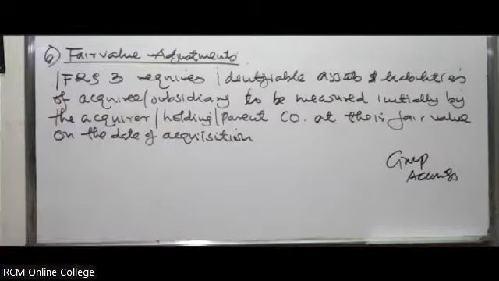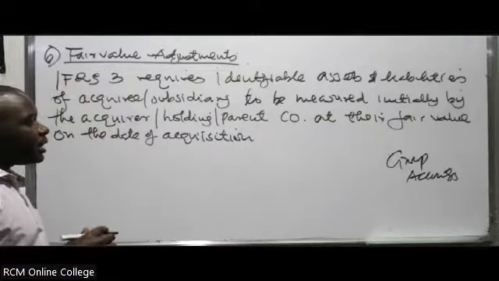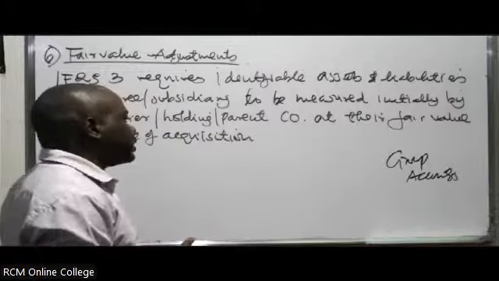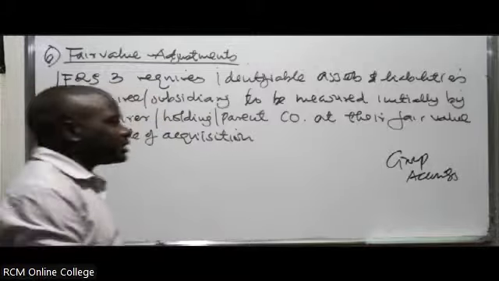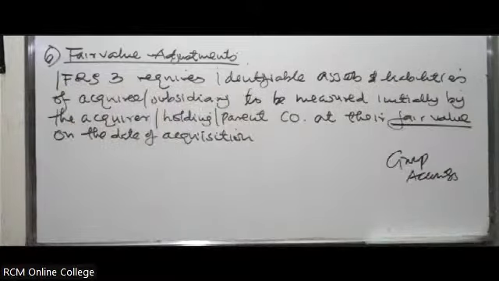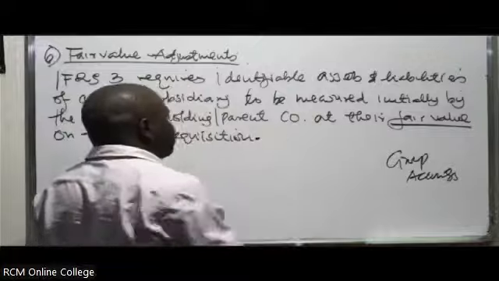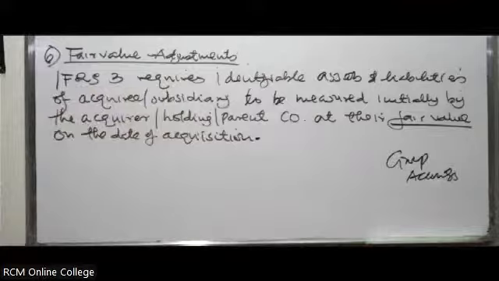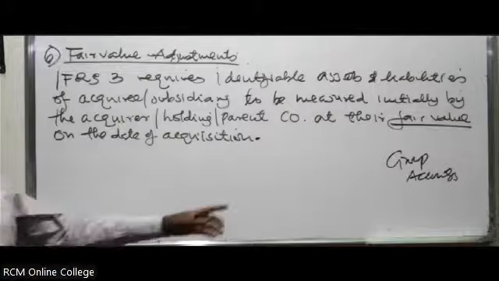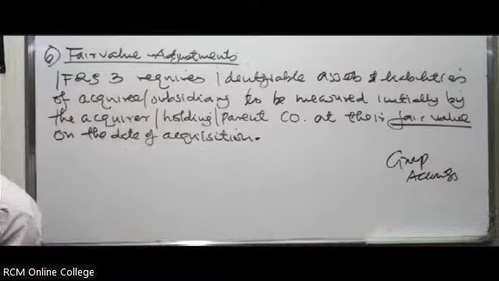So when the parent company is acquiring the subsidiary, at that particular point in time, they must value those assets at the fair value, at the prevailing market value of these assets. Considering the prevailing market conditions, what is the value of these assets? That is the value at which they are supposed to be valued. So they can make the relevant fair value adjustments and ensure the assets are acquired at their fair value.